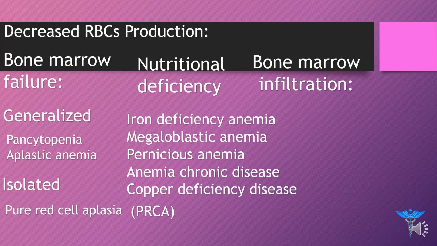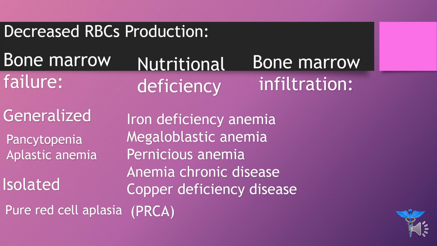So the main reason in pernicious anemia is the absence of the intrinsic factor, right? Now anemia of chronic disease and copper deficiency are some of the other deficiencies that lead a person to become anemic.